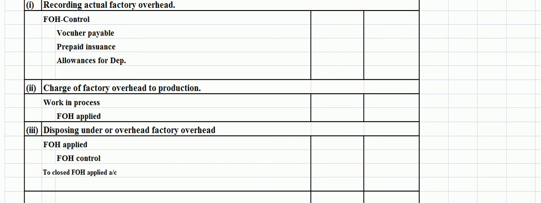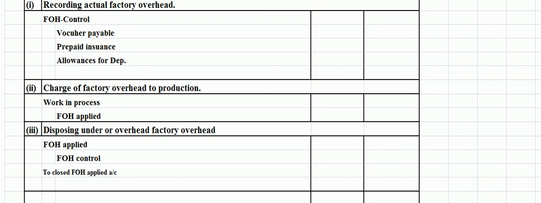During the month, these workers have worked on 12 different jobs requiring different numbers of workers, different degrees of supervision and different times for completion. Now it can be imagined how difficult it is to compute the proportion of the supervisor's salary applicable to each job.